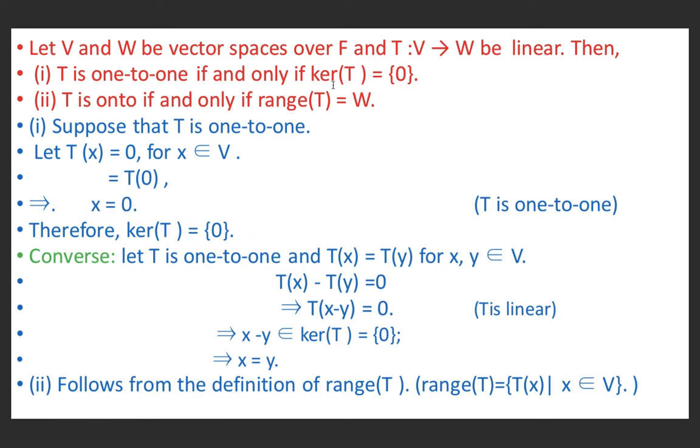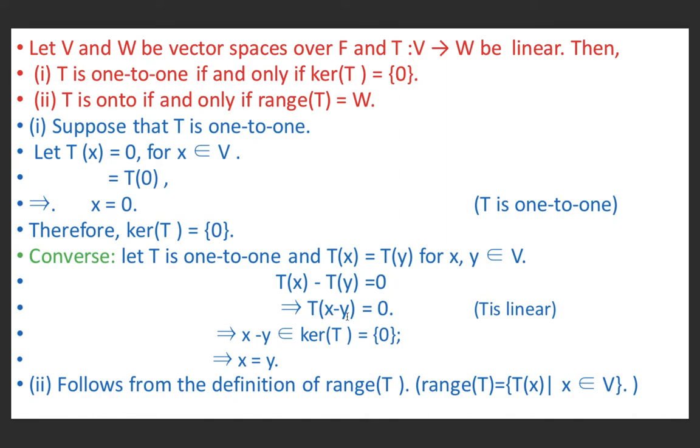Now, the converse part: if kernel of T equal to {0}, then T is 1-1. We will prove that T is 1-1. So, let Tx equal to Ty for x, y belonging to V. It means Tx minus Ty is equal to 0.